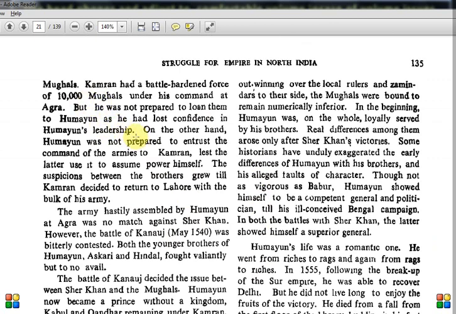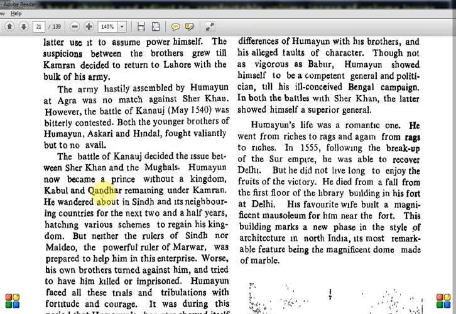On the other hand, Humayun was not prepared to entrust the command of the armies to Kamran, lest the latter use it to assume power himself. Each one wanted to become ruler himself. The suspicions between the brothers grew till Kamran decided to return to Lahore with the bulk of his army. The army hastily assembled by Humayun at Agra was no match against Sher Khan.